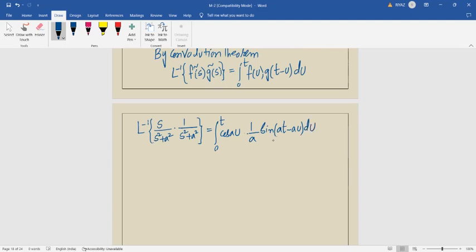So what we'll do, 1 by a is a constant, we can pull it out. This is integral 0 to t cos au into sin of at minus au and then du. इसमें क्या करेंगे, मल्टीप्लाई एंड डिवाइड बाय 2 करने से पहले साइन ऑफ a माइनस बी एक्सपेंशन अप्लाई करें.